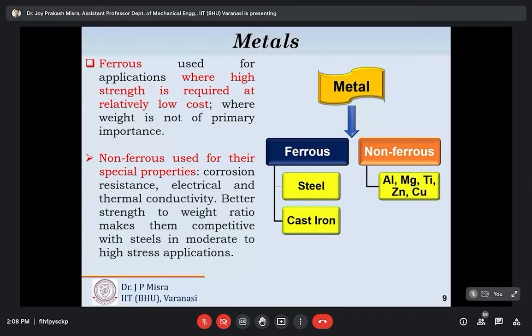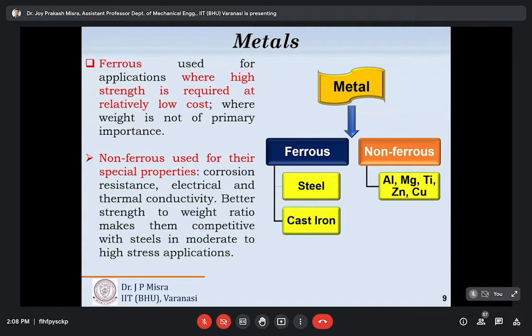We have to go for 6000 and 7000 series. What is 6000, what is 7000? I will discuss it during the discussion of aluminum alloys. These are different types of aluminum alloys, and these are basically trade names of aluminum alloys, and you have to specify them if you are going to purchase different types of aluminum alloys from the open market.